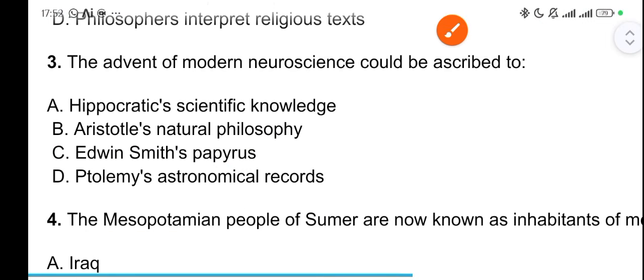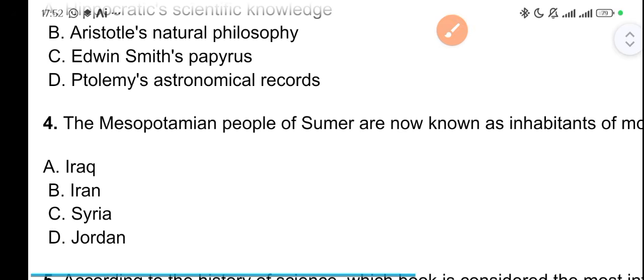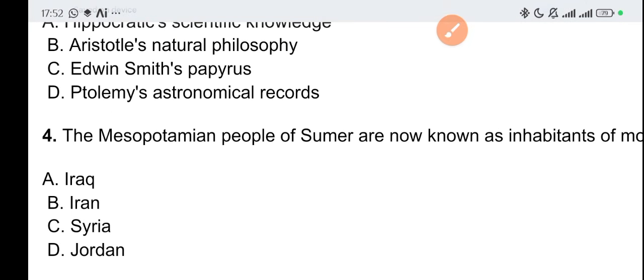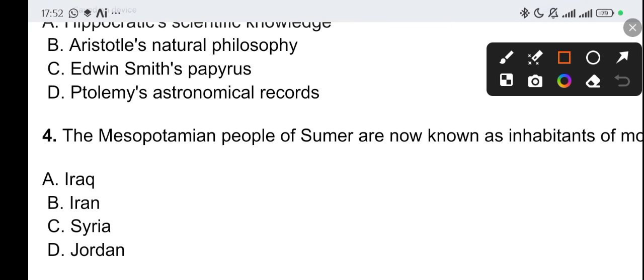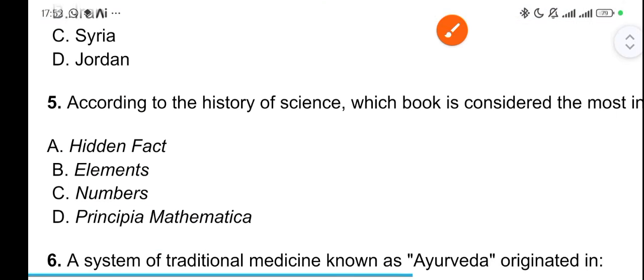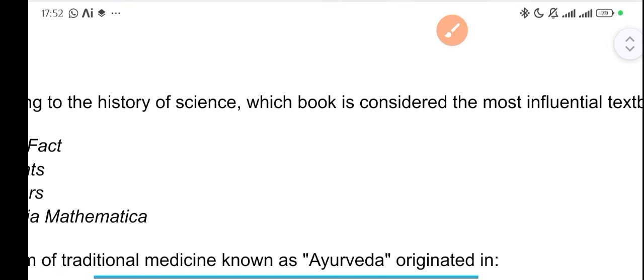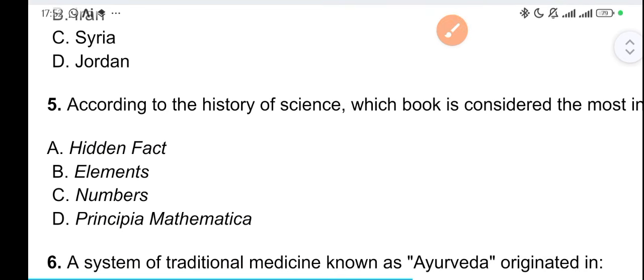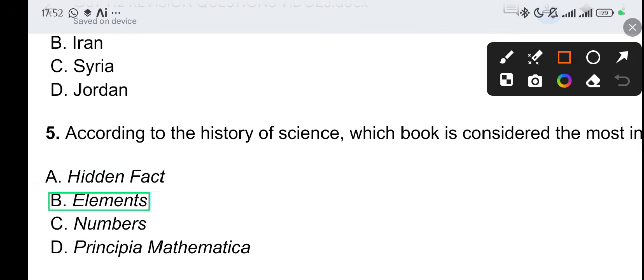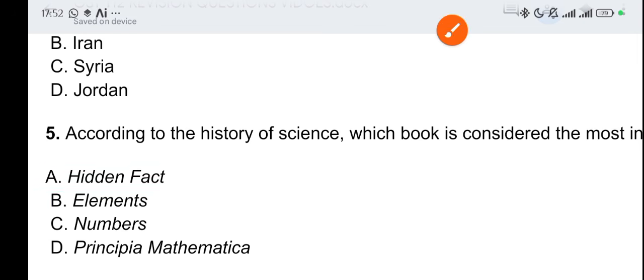Okay, so moving on. Question 4. The Mesopotamian people of Sumer are now known as inhabitants of modern day Iraq. Okay, so initially they were known as the Mesopotamian people of Sumer, but now Iraq. Alright, so moving on. According to the history of science, which book is considered the most influential textbook ever written? Alright, so the most influential textbook ever written is the Elements. Elements is considered the most influential book ever written in the history of science.